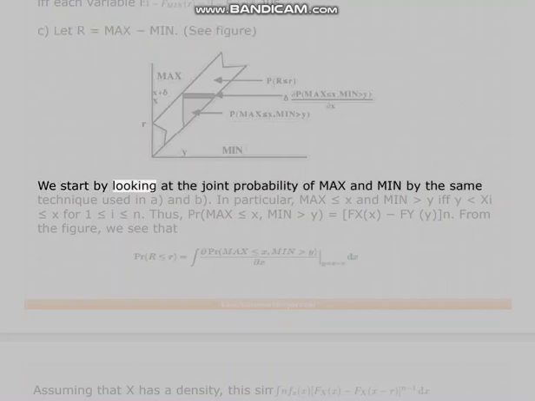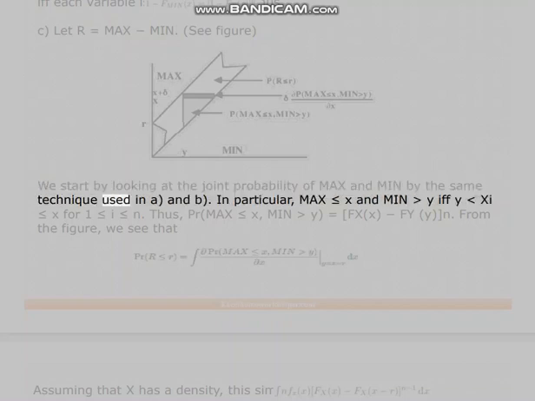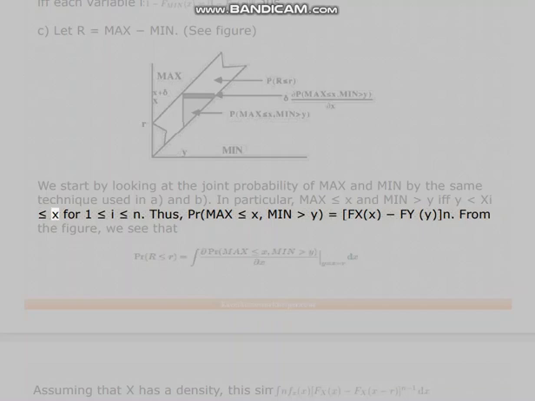We start by looking at the joint probability of max and min by the same technique used in A and B. In particular, max less than or equal to x and min greater than y iff y is less than X_i less than or equal to x for 1 less than or equal to i less than or equal to n. Thus, P(MAX <= x, MIN > y) equals (F_X(x) minus F_X(y))^n. From the figure, we see that